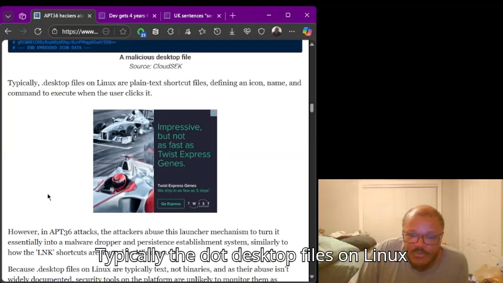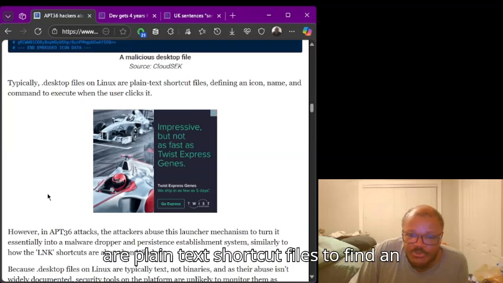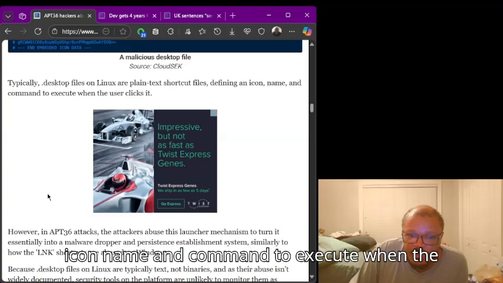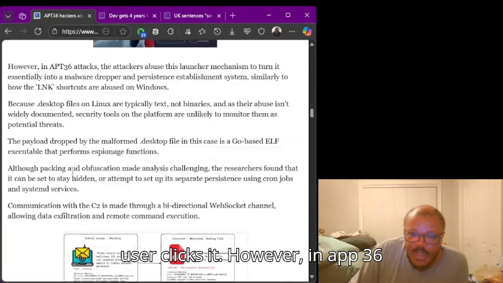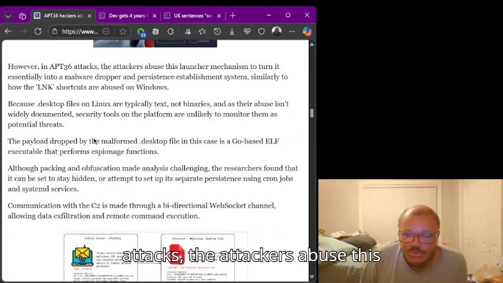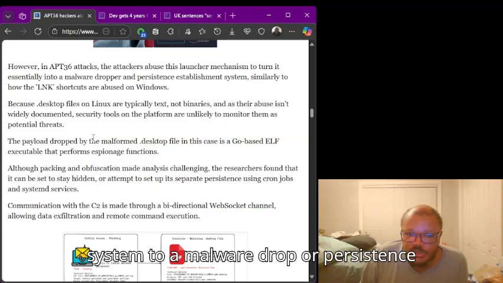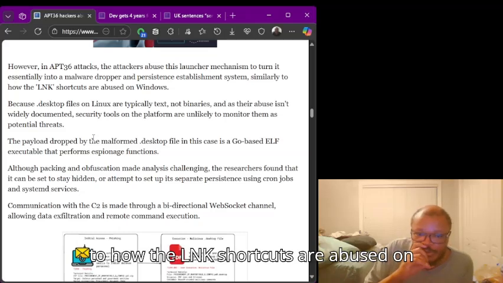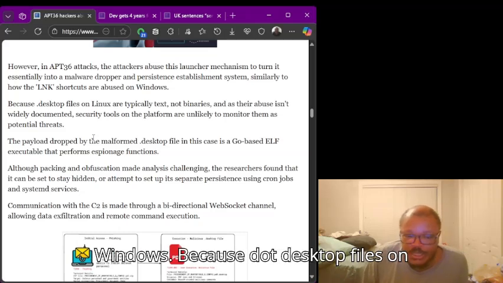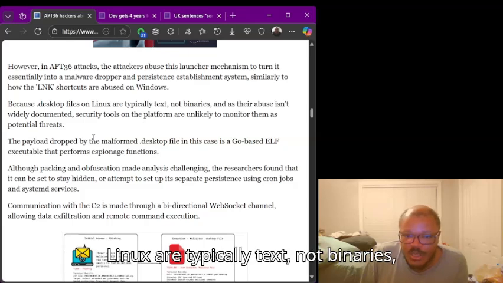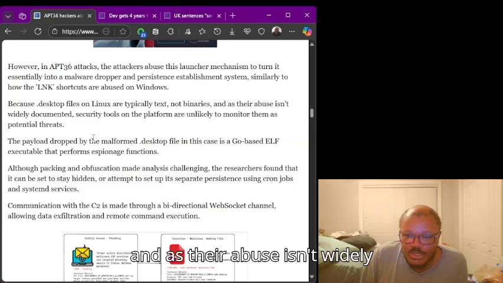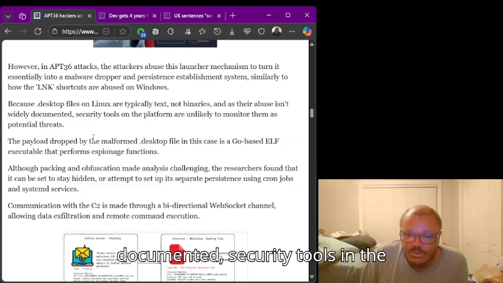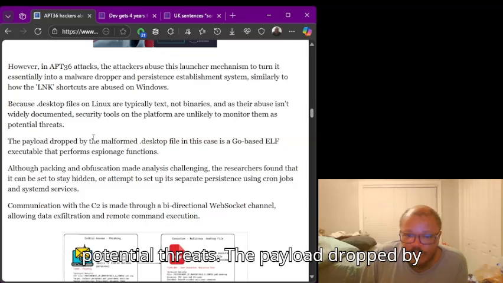Typically, the .desktop files in Linux are plain text shortcut files defining icon, name, and command to execute when the user clicks it. However, in APT36 attacks, the attackers abuse this launcher mechanism to turn it essentially into a malware dropper and persistence establishment system, similar to how LNK shortcuts are abused on Windows. Because .desktop files on Linux are typically text, not binaries, and as their abuse isn't widely documented, security tools on the platform are unlikely to monitor them as potential threats.